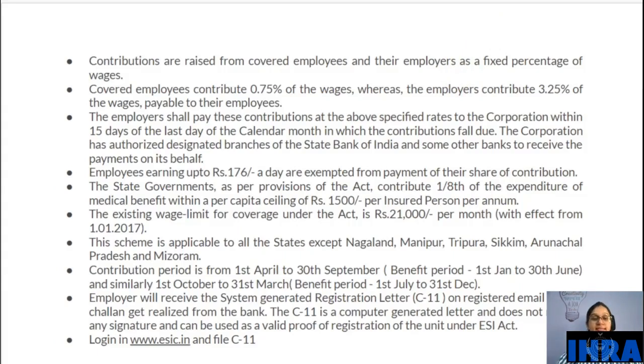Now the employer will receive the system generated registration letter, that is C11, on their registered mail, and they'll get the challan from the bank, and then they have to submit this challan on the ESIC site, that is www.esic.in.